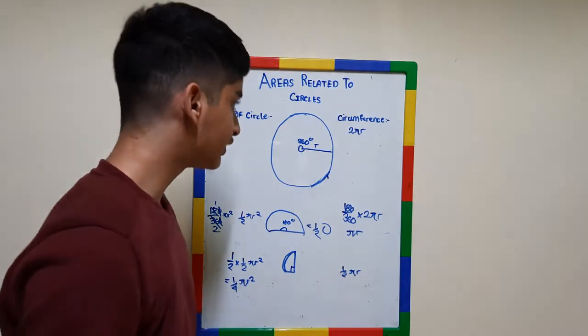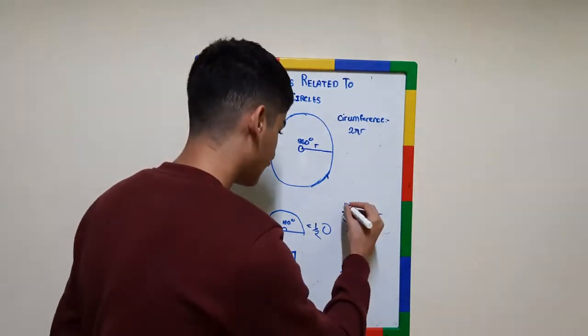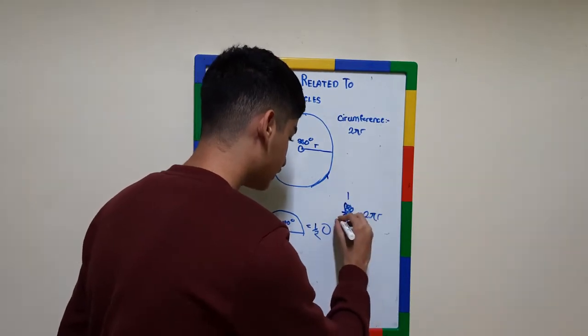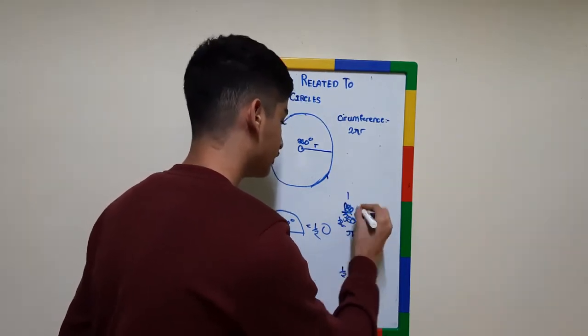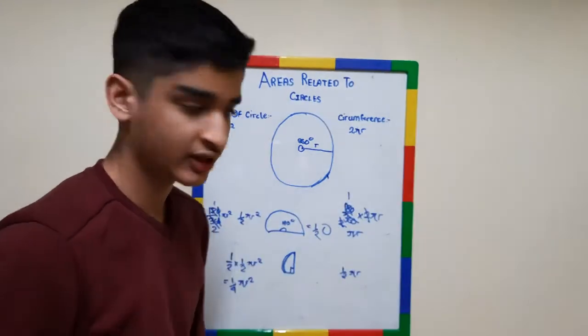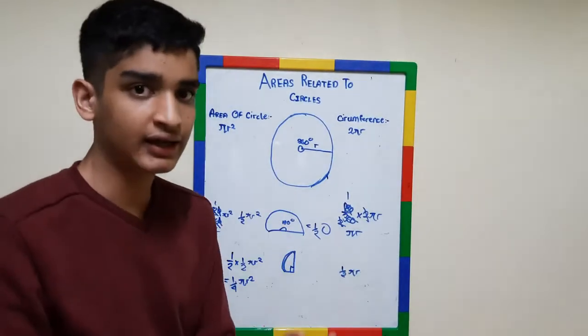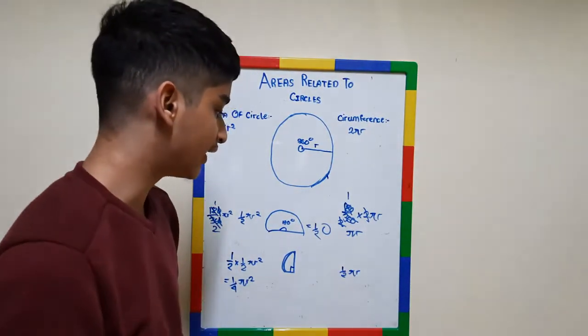My handwriting might be a little wonky. So again it becomes 1 by 2, and again here 2 gets cancelled with 2, making it pi r, correct? As you can see, aside from the ones, only pi r remains, so it becomes pi r.